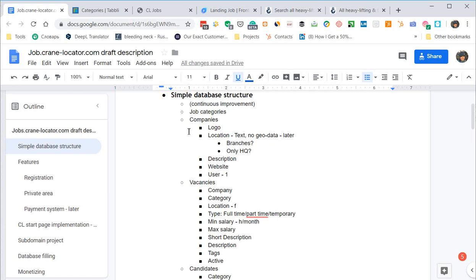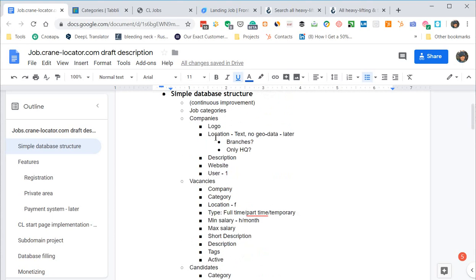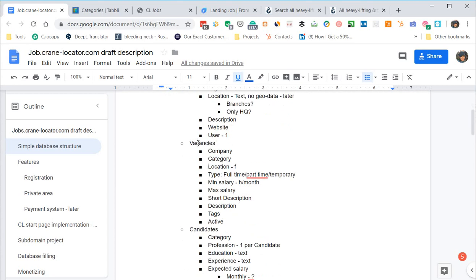So what should we have? We should have some job categories, not sure exactly which ones. We will improve it continuously, day by day. We will need companies with logo, location, description, and website, and some users should have management rights for the company. We need the structure for vacancies.